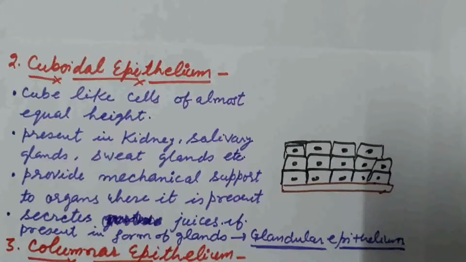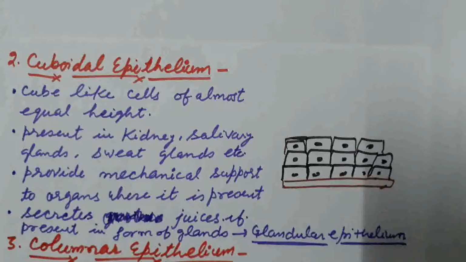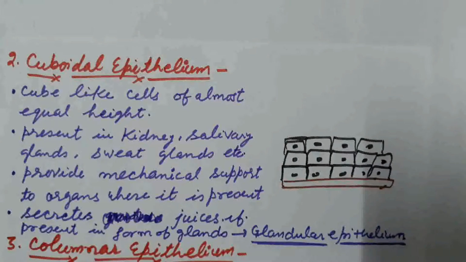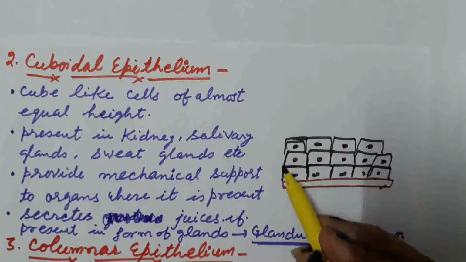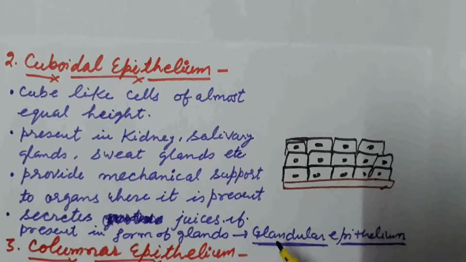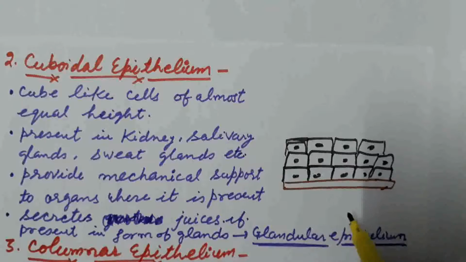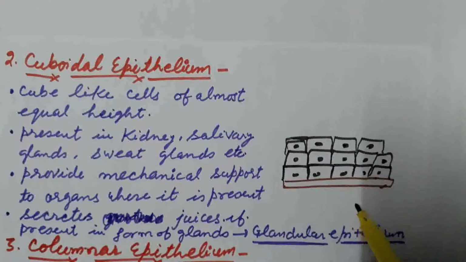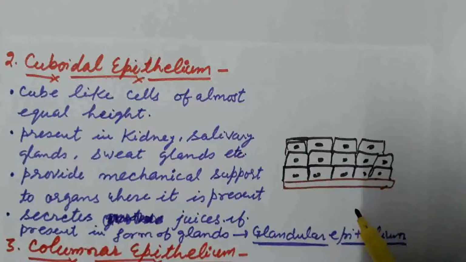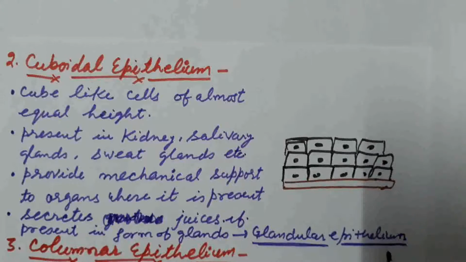Next type of epithelial tissue is the cuboidal epithelium. The cells of this cuboidal epithelium are cube-like cells of almost equal height. They are present in the kidney tubules, salivary glands and sweat glands. They provide mechanical support to the organs where they are present. Some of the cells of the cuboidal epithelium are converted into gland-like structures and form the glands. And this type of cuboidal epithelium is known as the glandular epithelium.